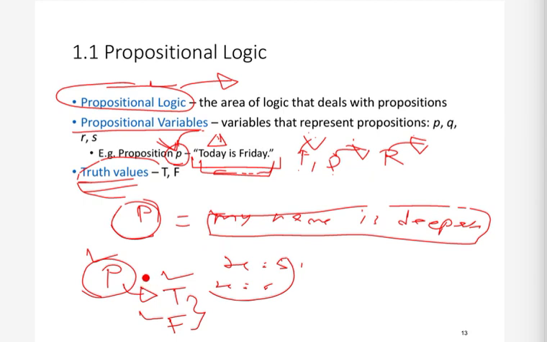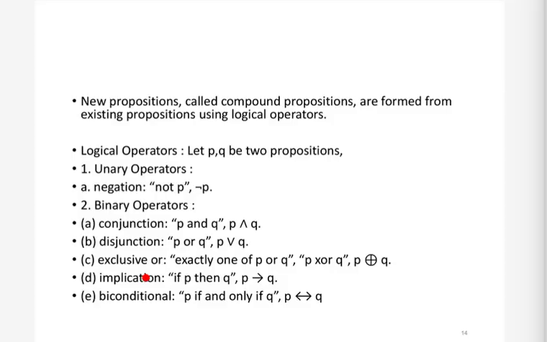Now since we have seen these propositions, we will combine two or more propositions and make new propositions. For example, p is some propositional variable representing a proposition, for example, today is Sunday.